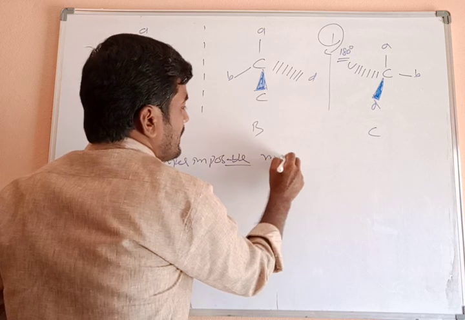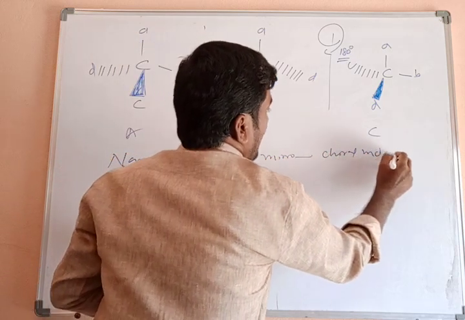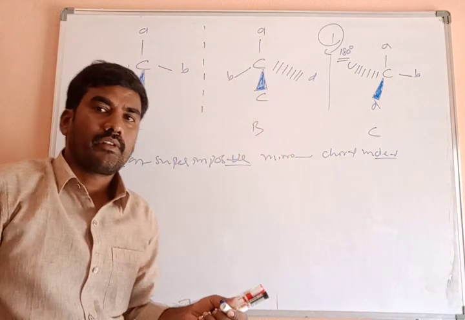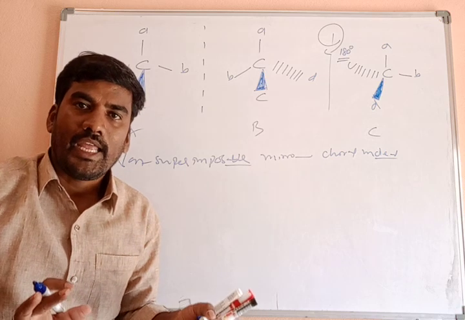Non-superimposable mirror images are called chiral molecules. What are they? Chiral molecules. And they show optical activity. It shows optical activity. Clear?